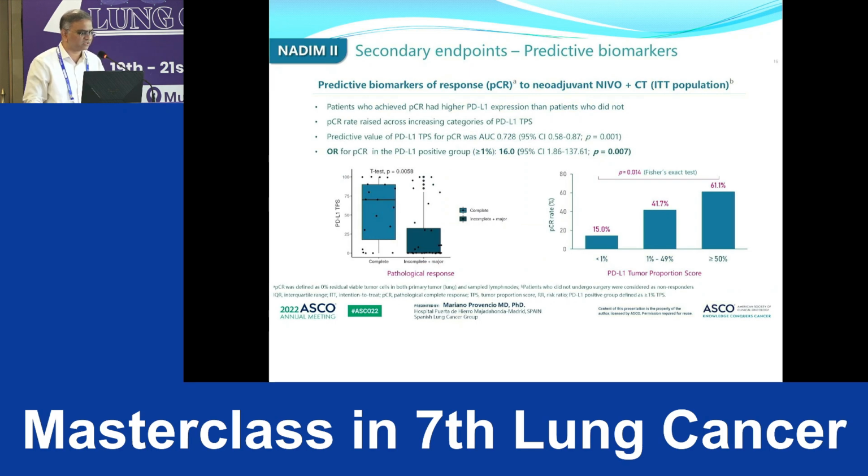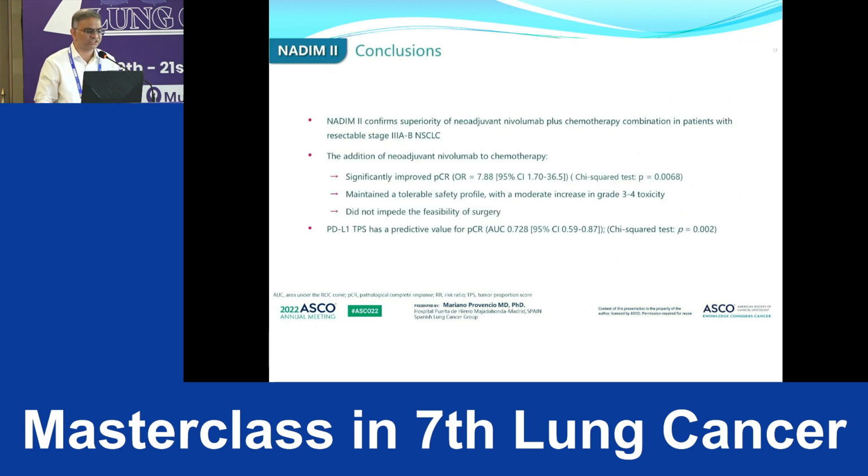For the predictive biomarker of pathological CR to neoadjuvant nivolumab plus chemo, the patients who achieved pathological CR have higher PDL1 expression than patients who did not. So PDL1 less than 1% has only 15%, whereas more than 50% PDL1 has almost 61% pathological CR. So the conclusion confirms the superiority of neoadjuvant nivolumab plus chemotherapy combination in patients with resectable stage 3A and B, with significant improvement in pathological CR, a tolerable safety profile, and it did not impede the feasibility of surgery.